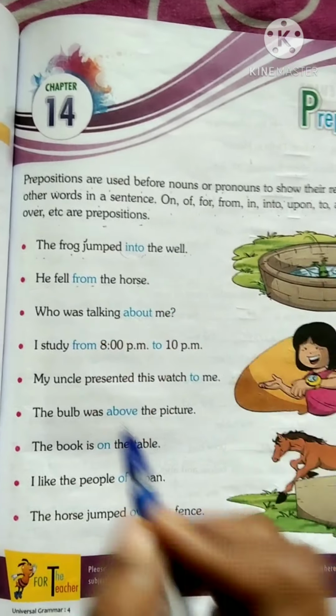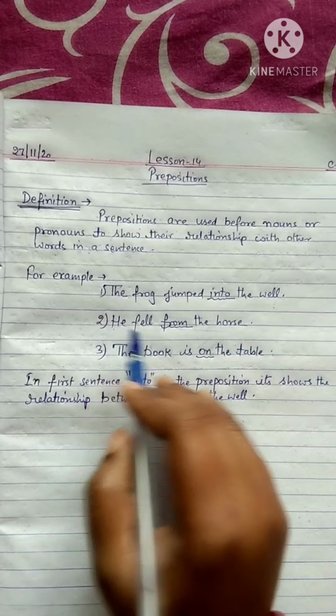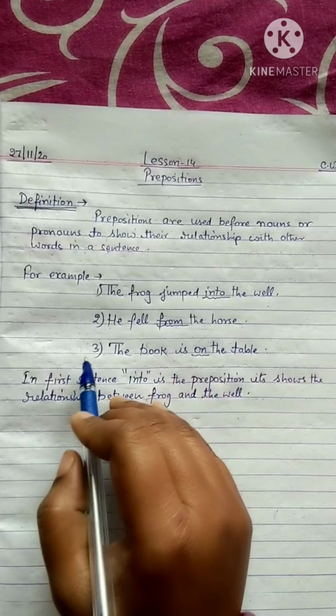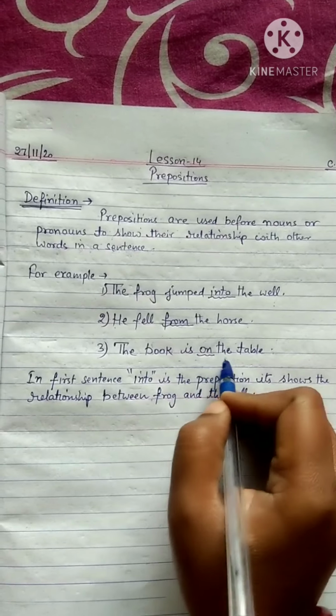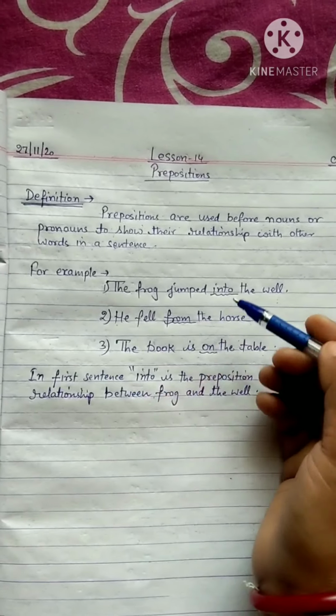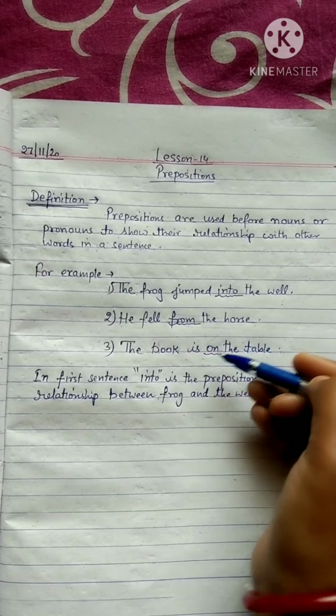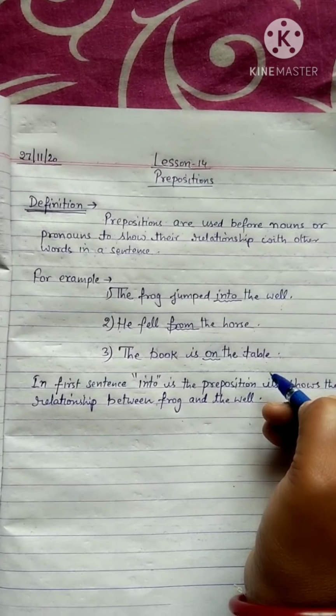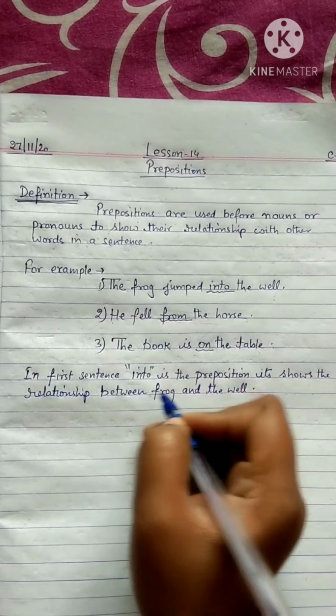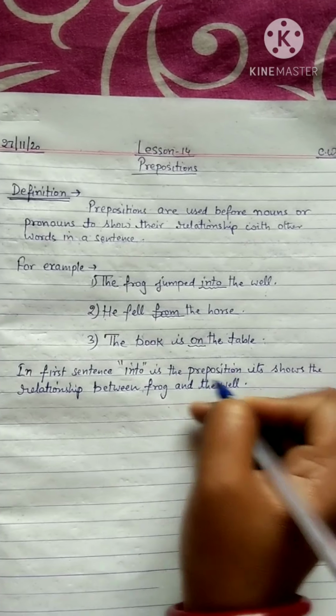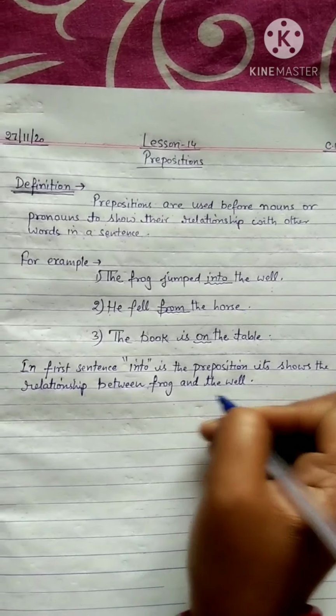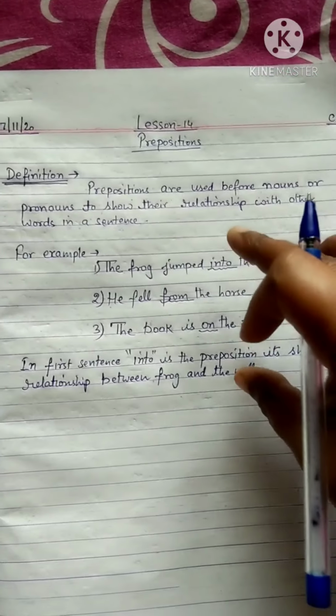The first example is: A frog jumped into the well. Next is: He fell from the horse. And the third one is: The book is on the table. In this, into, from, on are all prepositions. In the first sentence, into is the preposition. It shows the relationship between frog and the well. Now it is clear to you all.